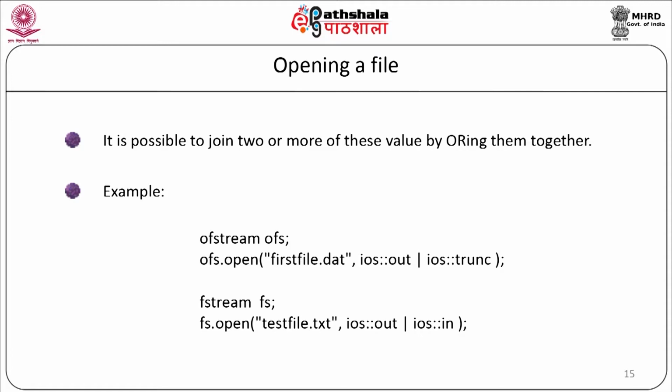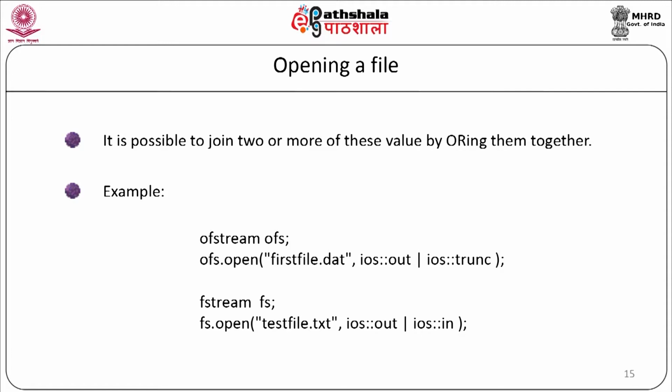Example: ofstream ofs; ofs.open("firstfile.dat", ios::out | ios::trunc). A second example can be: fstream fs; fs.open("textfile.txt", ios::out | ios::in). So, here this file will be open for reading as well as writing purposes.